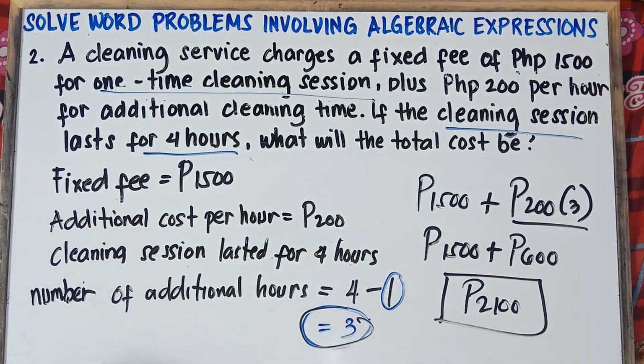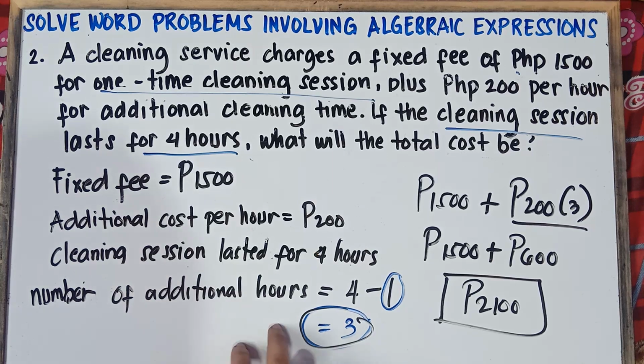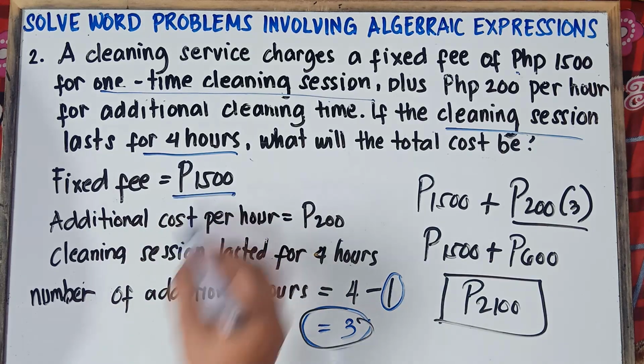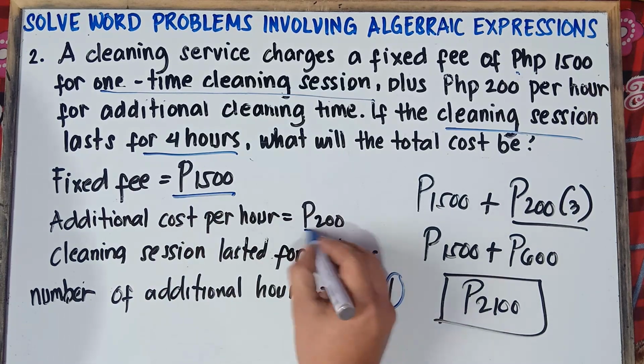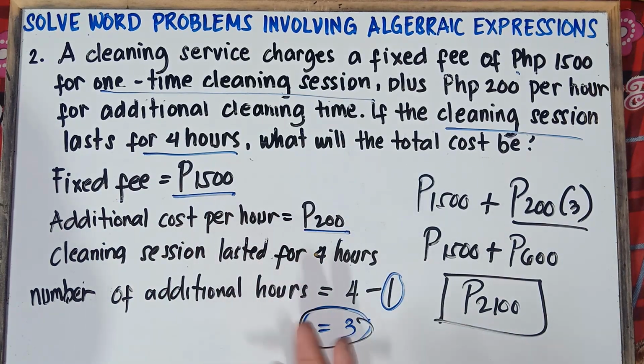Okay, now to do the algebraic expressions, we can say that the number of hours can vary from time to time. Once again, class, the number of additional hours can vary because the fixed fee of 1,500 pesos is a fixed amount, and the 200 pesos per hour is a fixed rate that you will add. So the number of hours can vary from time to time. It can change, class.